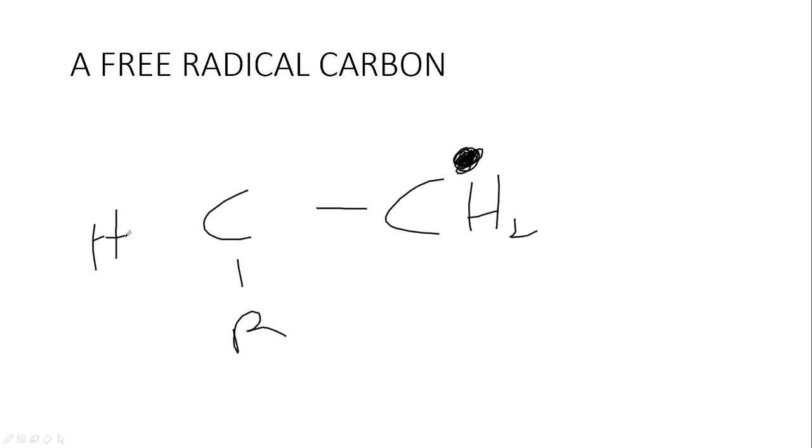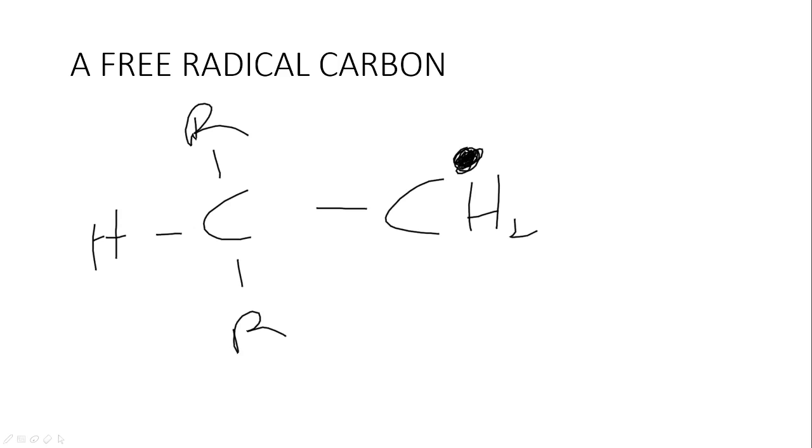H, then this is my bond, then this is my R group. Now this is my radical carbon, a free radical carbon. Now actually what is going to be alternating between these two bonds is this radical. It's not actually going to be this bond. This bond actually has to break homolytically to form a radical, and that's what's going to be alternating.